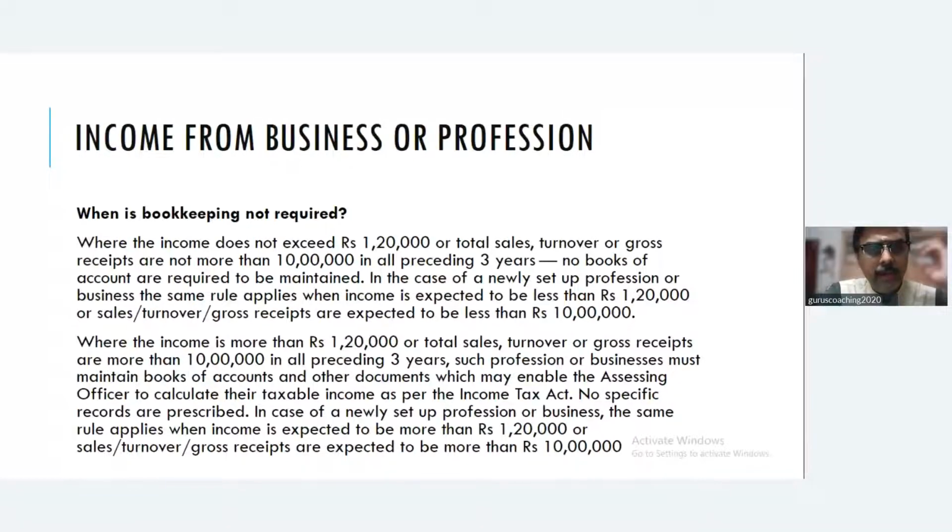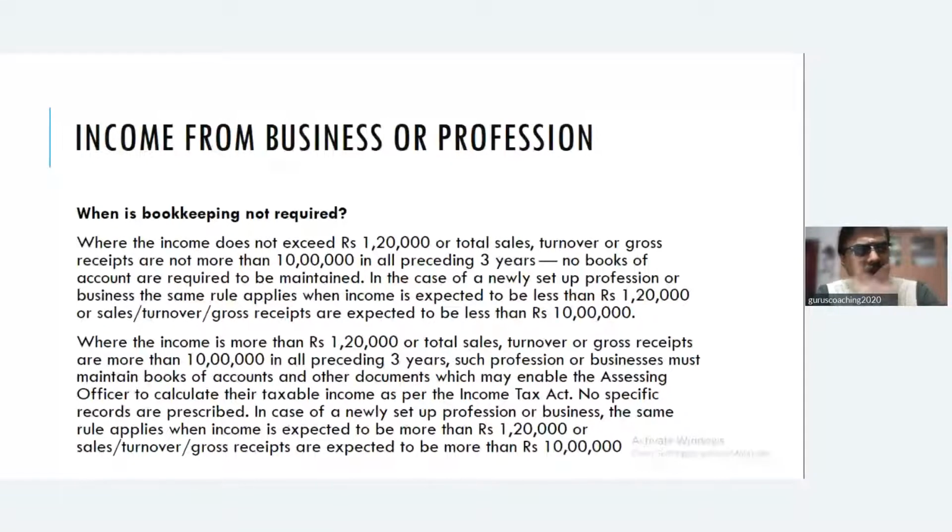And there are two criteria here, where the income does not exceed, or profit does not exceed 1,20,000, or it's or. Very, very important, dear students. When we read it as theory, it looks very simple, but we need to carefully observe the points here, because if it's going to be a question in an exam, then only you'll have a doubt. So we need to be very clear. Where the income does not exceed 1,20,000, that is, the profit does not cross 1,20,000, or, not and, or total sales or turnover or gross receipts are not more than 10 lakhs in all the preceding 3 years.